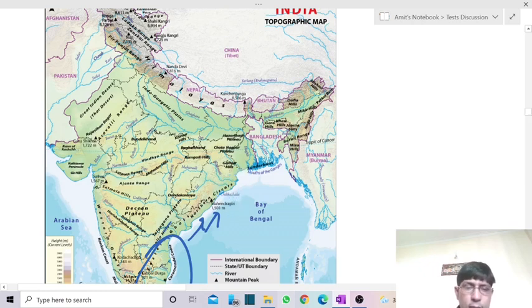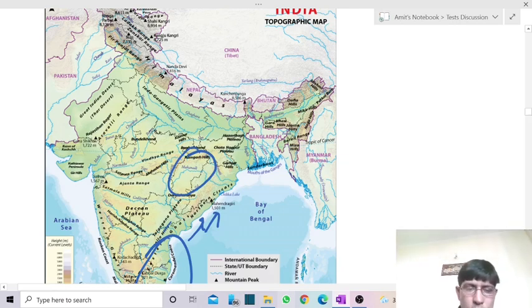Even the valley of river Mahanadi takes these monsoon winds interior into the region of Chhattisgarh, and after reaching there, these winds get trapped between this particular topography and produce a lot of rainfall in the region of Chhattisgarh.